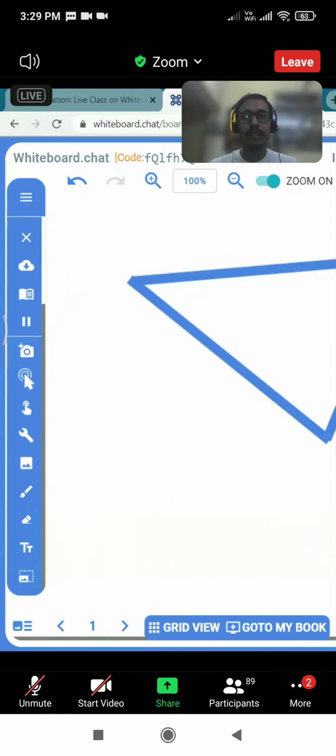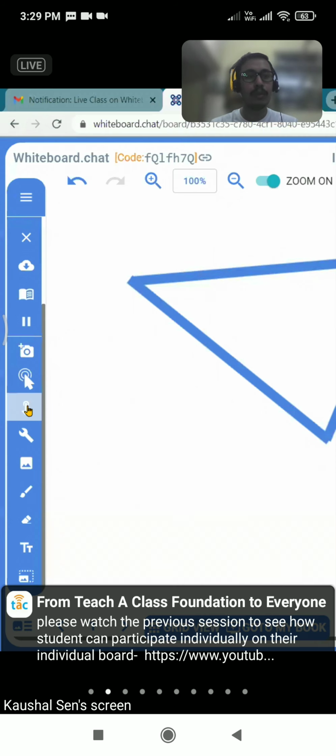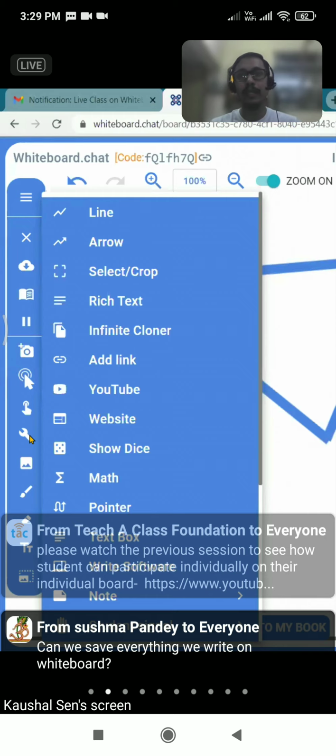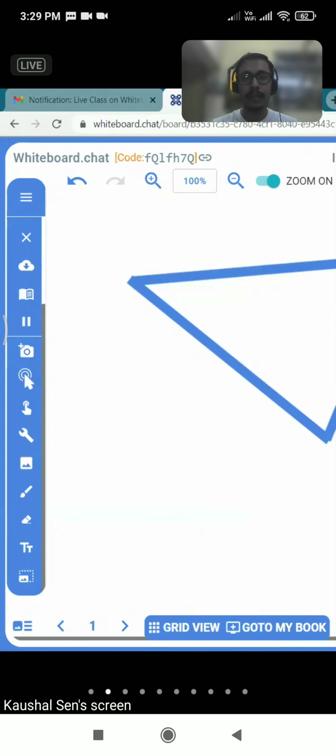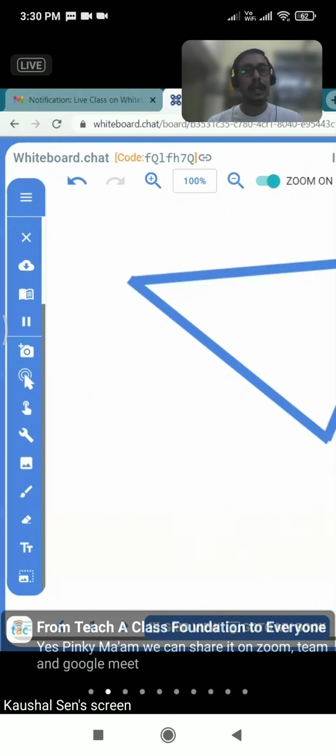Now, if I want to use an arrow to demonstrate or showcase anything, I can use the arrow tool and tell what exactly this is. Suppose this is the side part. This way I can write down that this is the side part. So you can use the arrow button and the line button to draw a figure and to demonstrate anything which is to be told to the students in the form of a diagram.